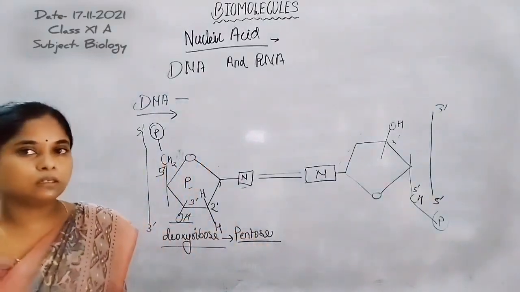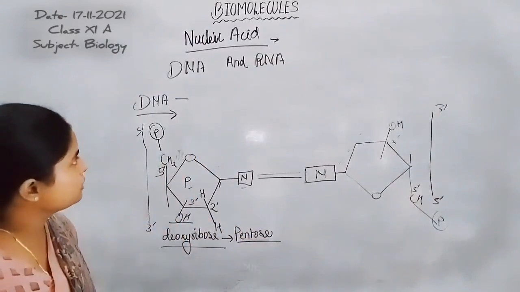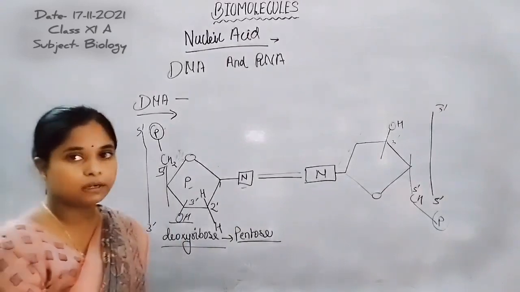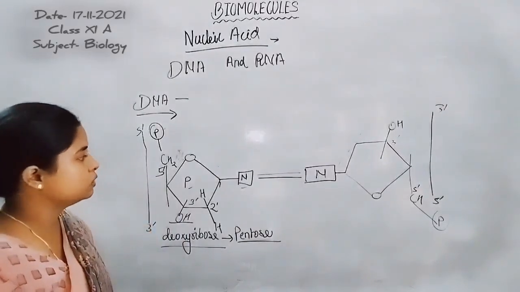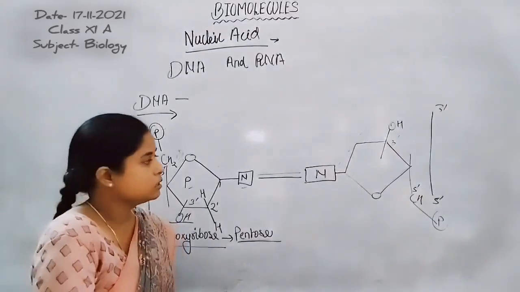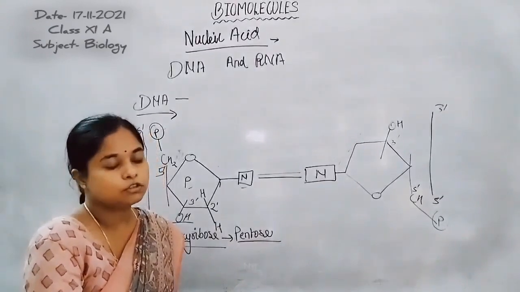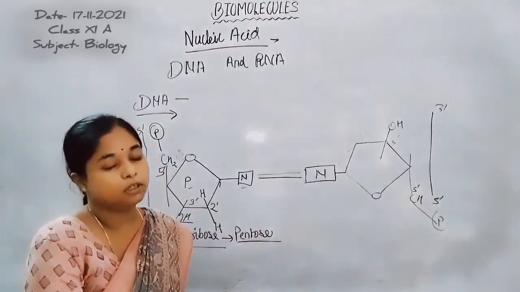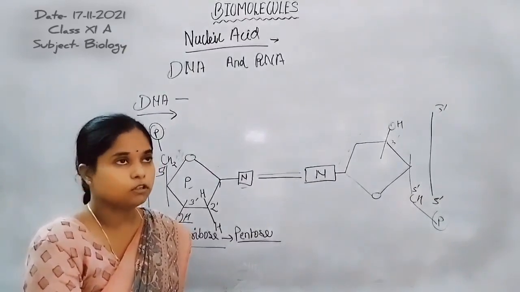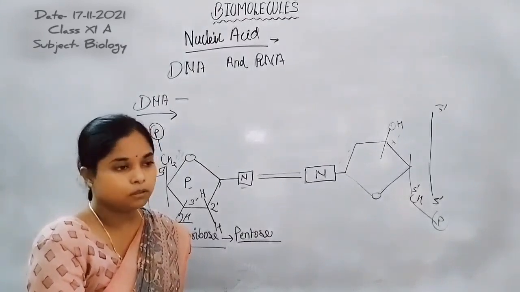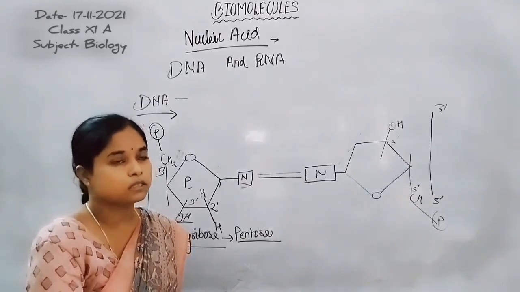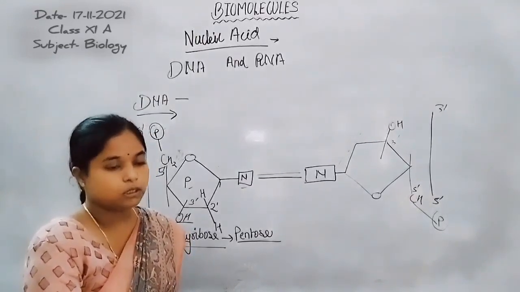So here is the overall picture of DNA. In the next class we will discuss RNA, the structure of RNA and properties of RNA. So in this class we have discussed amino acids and nucleic acid, DNA. Amino acid is a simple structure that constitutes protein, and only 20 types of amino acids participate in the synthesis of protein. Their structure has two functional groups, a carboxylic group and an amino group, both present on the same carbon. That's why that carbon is known as alpha carbon, and hence the amino acid is an alpha amino acid.